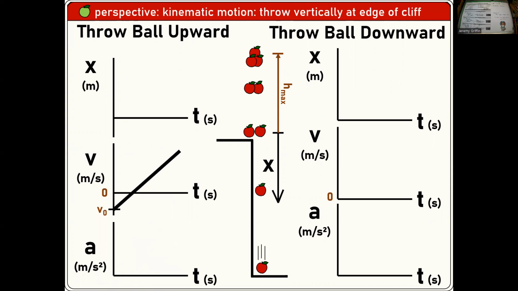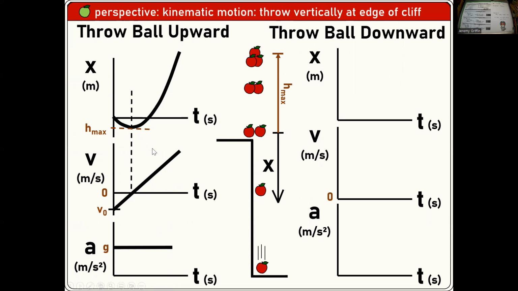You guys remember what those other 2 graphs look like for throwing a ball upward? Well, constant acceleration. Actually, if you only know the acceleration, you don't really know which direction the ball's going. You just know it's in free fall. And how about x versus t? I'm throwing it upward, that's the negative direction. It's eventually going to come back downward, the positive direction. It's that, bam, just like that. Where it goes to 0 velocity, that will also mark the point of maximum height.